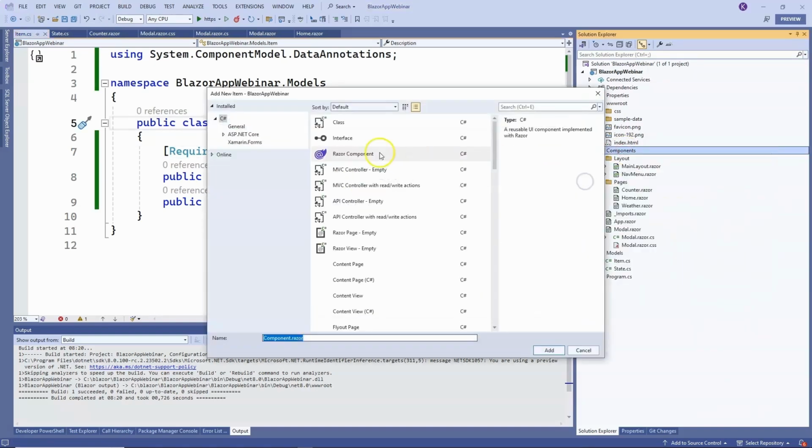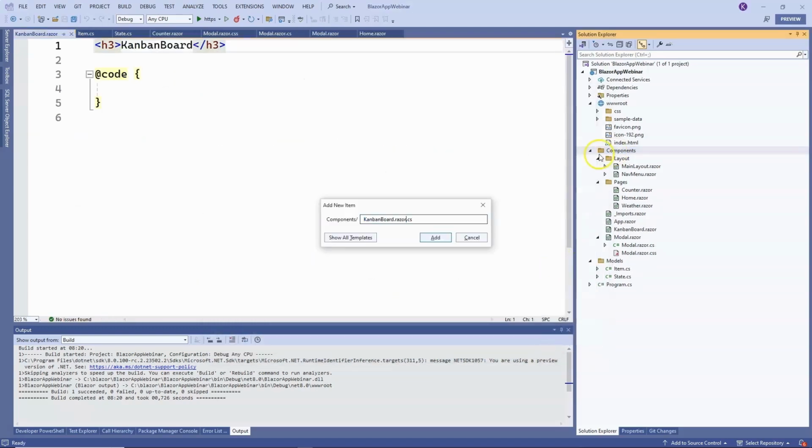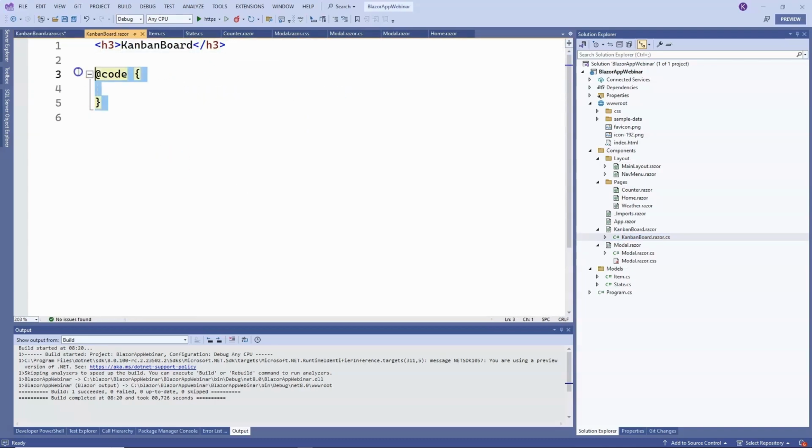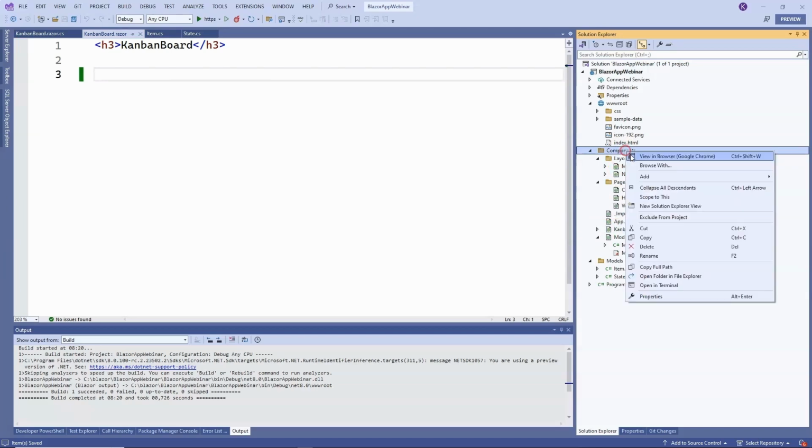First of all, we will need a main page where our columns will be displayed. This will be the Kanban board component. Okay, let's add the C# code right away, which will also be useful. Let's mark this class as partial and remove the C# code from the view. Okay, so the Kanban board will be the main page that will be displayed, but in addition to that, we will have a second component called Kanban item, which will be a single column.